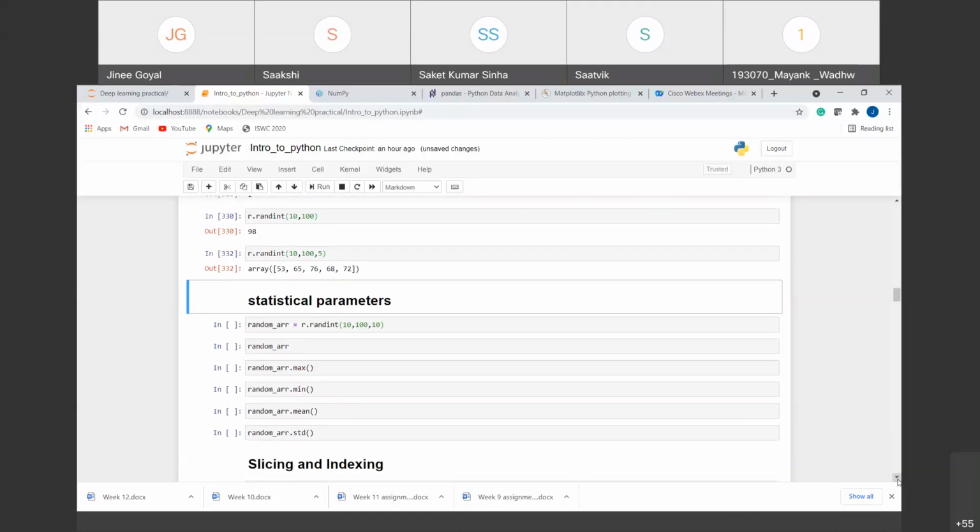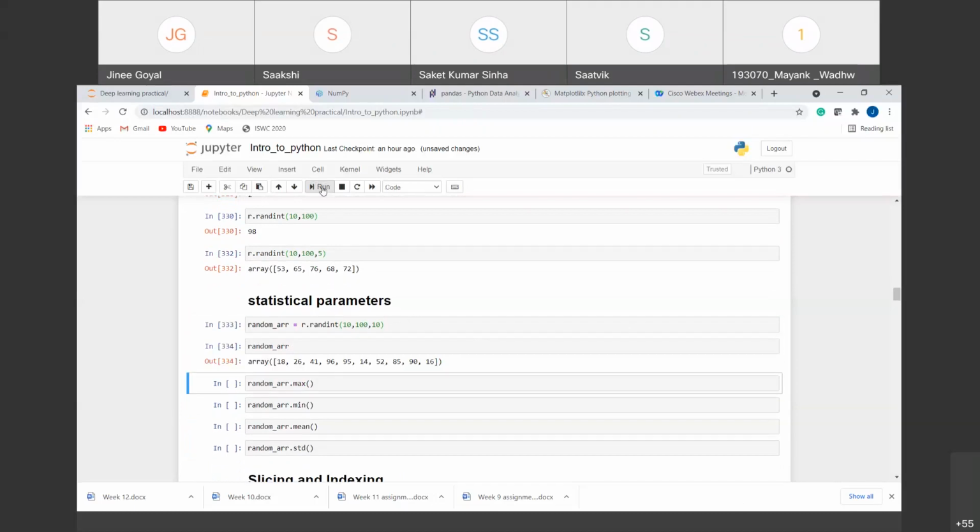Apart from the arrays, we can also calculate some basic functions on arrays. For example, we may want to calculate the mean, median, maximum, minimum, standard deviation. We can find all that just using one function. First of all, I have created here a random integer array from the range 10 to 99, and 10 elements are there. We have added 10 here. If I want 5 elements, then I can write 5 here.